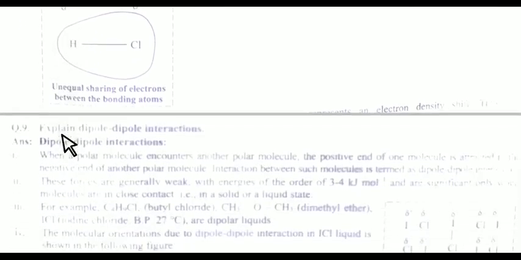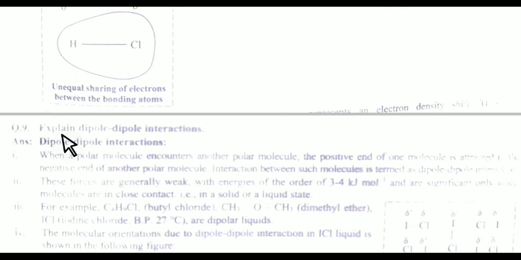The next question is about the intermolecular force of dipole-dipole interaction. Student, always remember dipole-dipole interaction results in the force of attraction between neighboring molecules having permanent dipole moment.